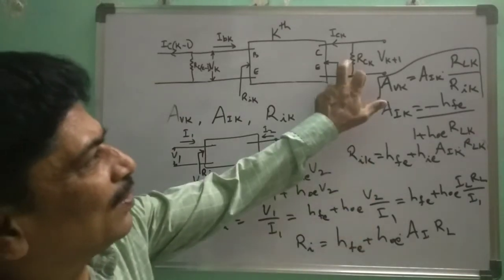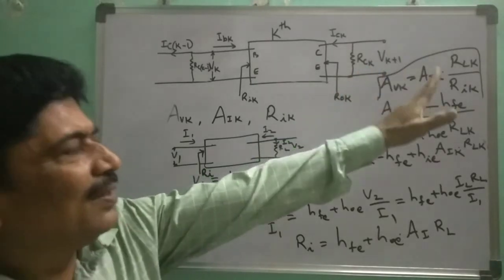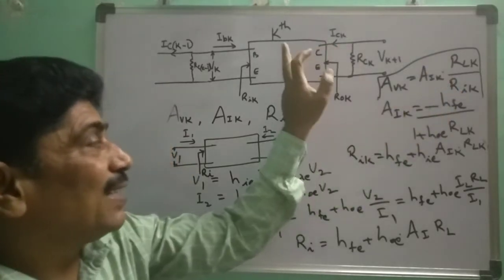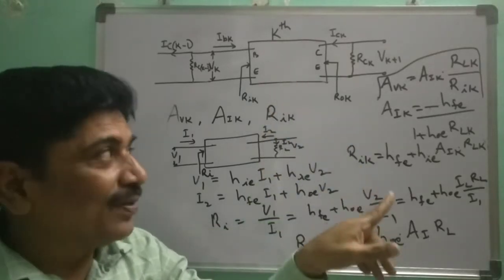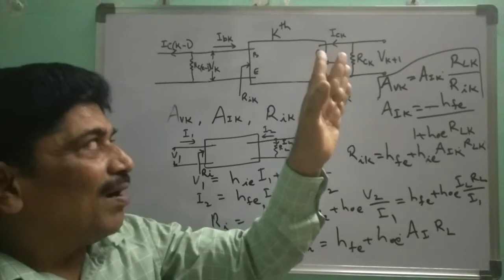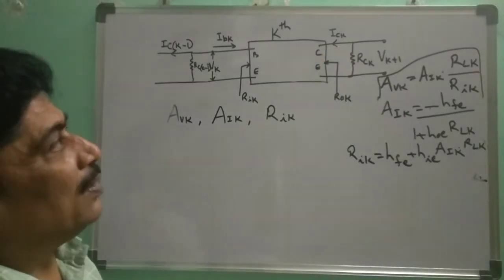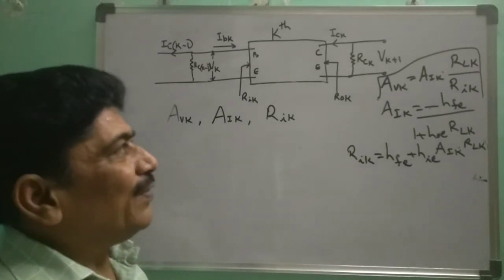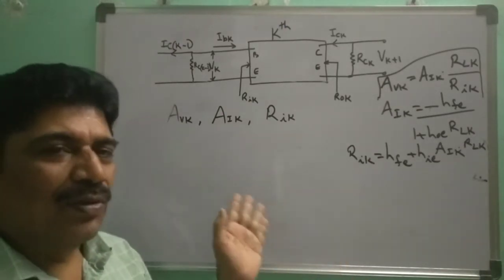This is the effective load resistance for the kth stage, that is RCK in parallel with the input resistance of the K plus 1th stage, which will be RIK plus 1. So RLK will be RCK in parallel with RIK plus 1. So for any kth stage, the effective load will depend on the next stage, since it has another stage to the right side of it.